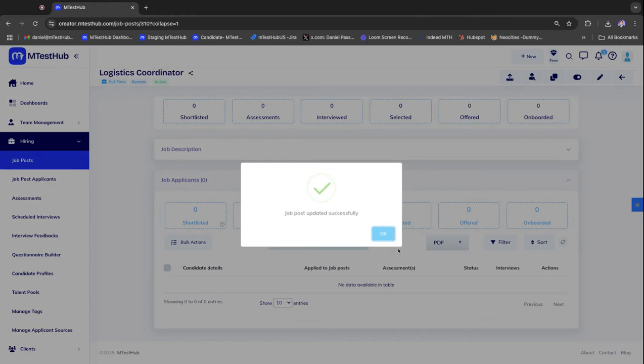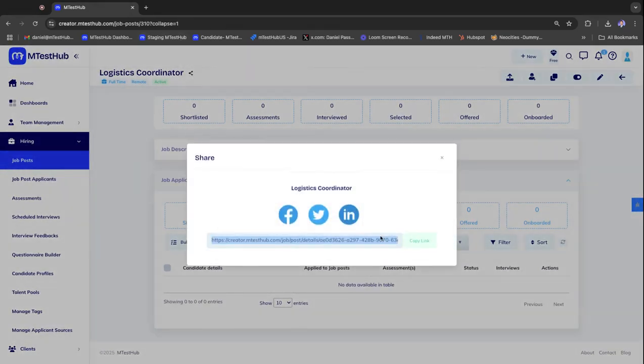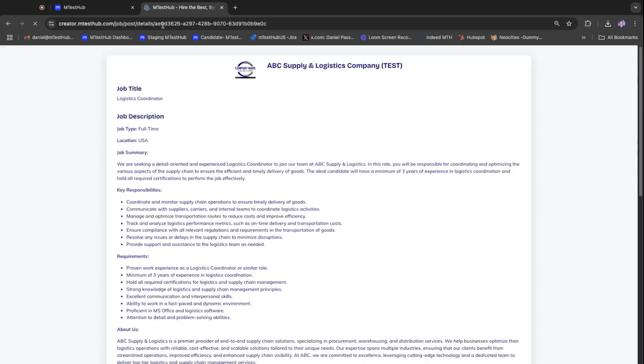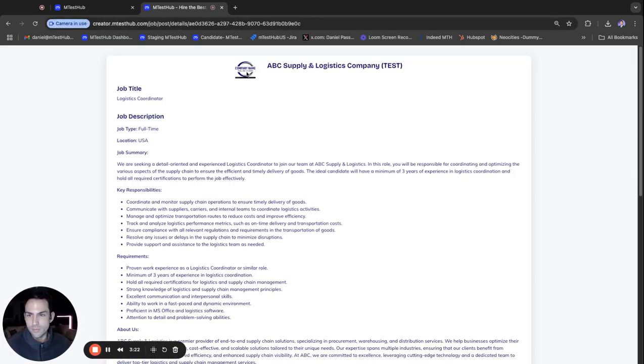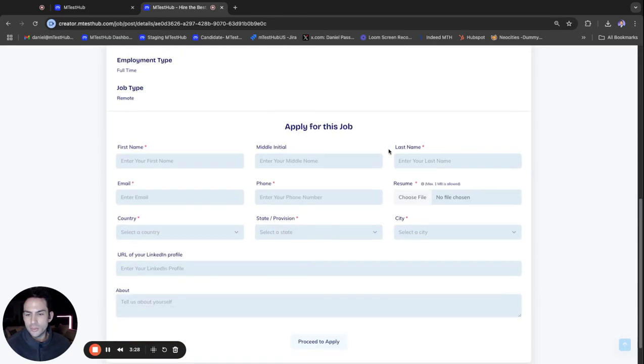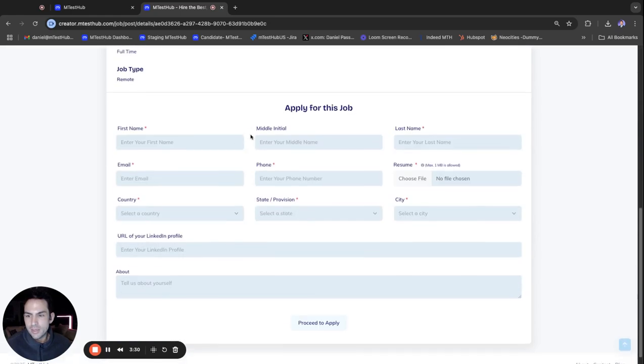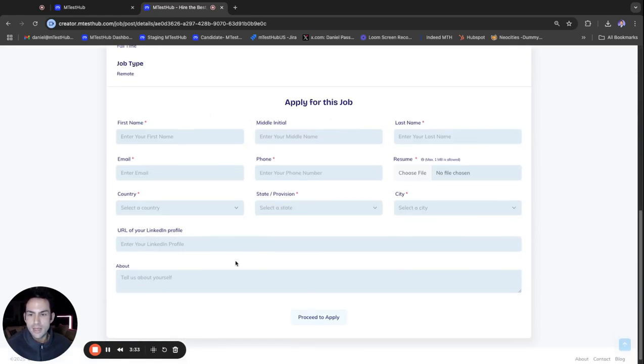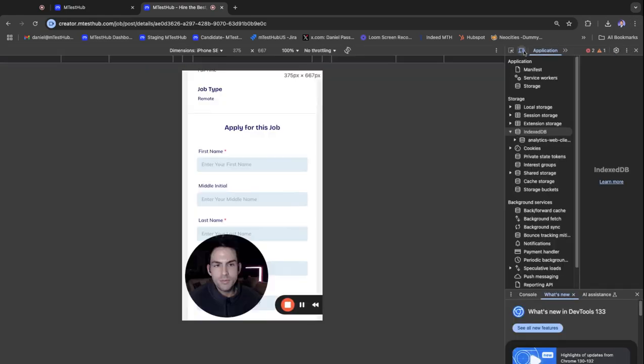In just a few seconds, we were able to create a job listing with its own custom landing page, which you can share on all your socials. It provides branded images, and you can also see your branding from your organization setup with the title, company name, and the logo. We provide a custom landing page for each job and a minimalist design application. It's been tested with multiple applicants and they really like the minimalist design. It's also optimized for mobile.